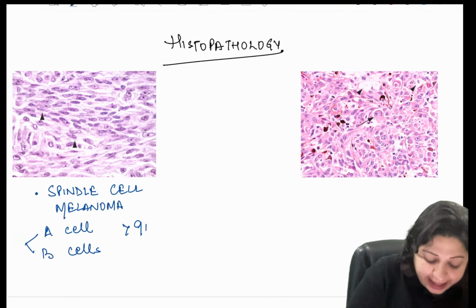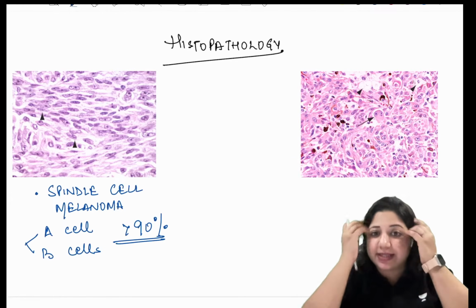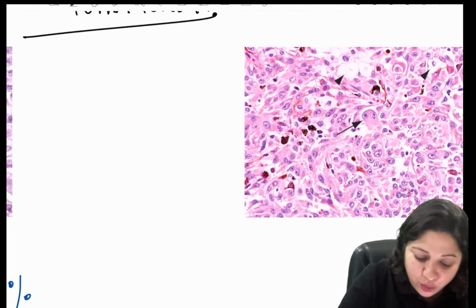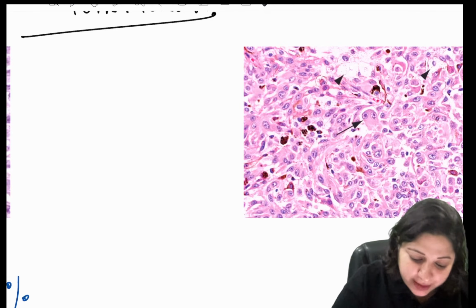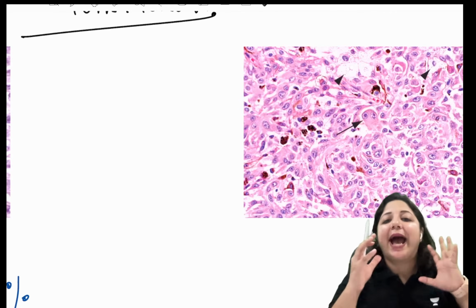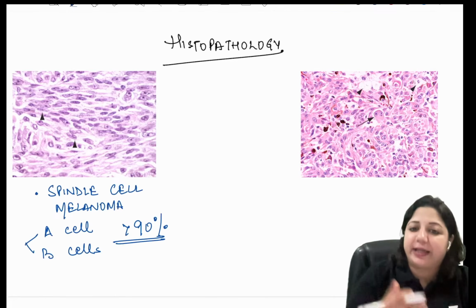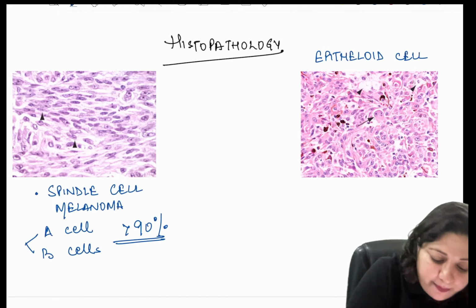The other type is this one, where you have pleomorphic cells with large nuclei and abundant acidophilic cytoplasm. When such cells are more than 90%, these are called epithelioid cell melanoma.